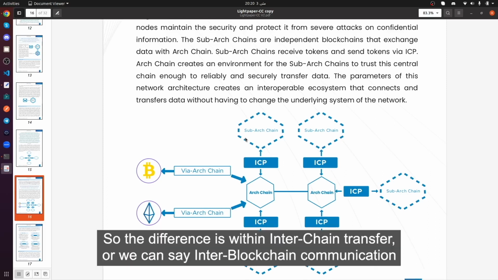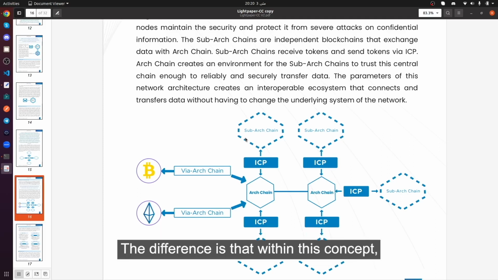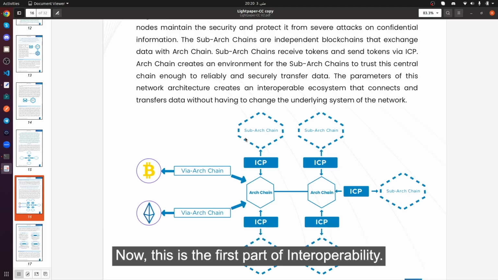So the difference is within interchain transfer, or we can say inter-blockchain communication. The difference is that within this concept, the chains are running through the consensus algorithm of Creatachain, which is Augustium. Now, this is the first part of interoperability.